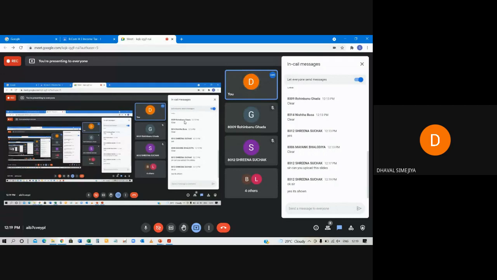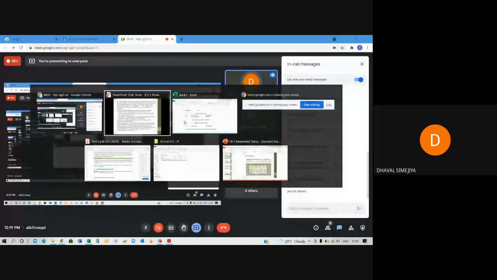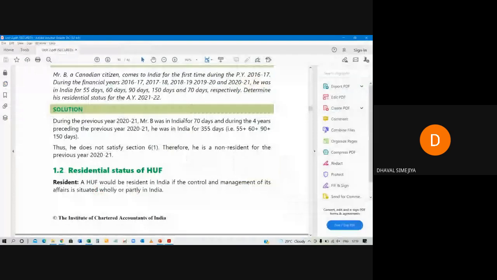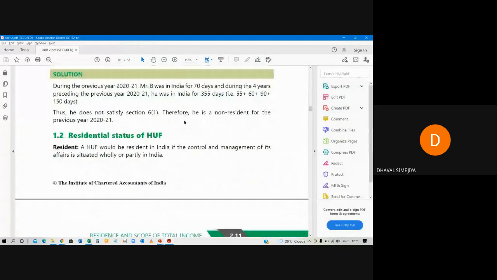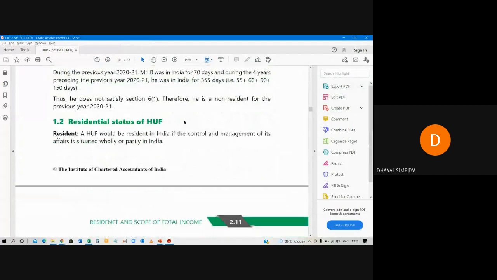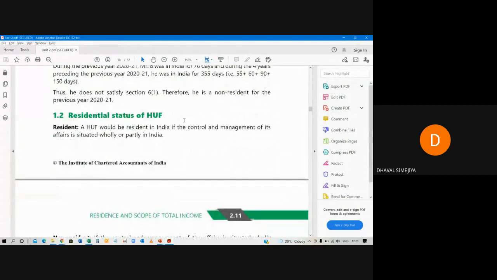Okay. Now, so let's begin with HUF, residential status of HUF. It's now very easy. Why? Because you have learned for individual. An HUF would be resident in India if control and management of its affairs, please write down this word, control and management of its affairs is situated wholly or partly in India.